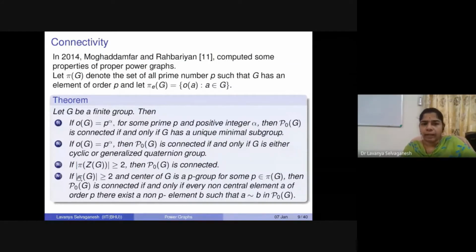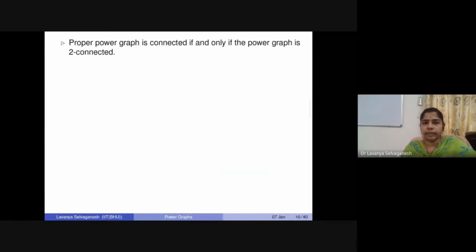Another interesting one: if pi of G itself, the collection of prime numbers for G, contains at least 2 prime numbers, and the center of the group G is a P group in itself, for some P coming from pi of G, then P naught of G will be connected if and only if for every non-central element A of order P, there exists a non-P element B such that A is adjacent to B in P naught of G. So these are some interesting results that we have.